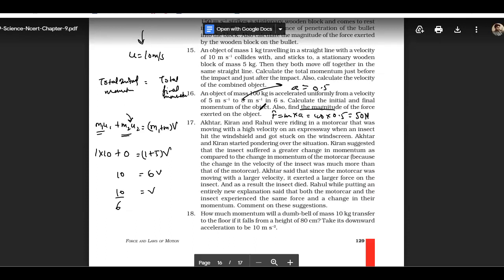And now initial and final momentum, how can you calculate? You can simply multiply mass and velocity. Initial velocity into 100, this is the initial momentum. Final velocity into 100 kg, that will be the final momentum. Got it? Got it, Hamna and Maridula? Yes, sir.